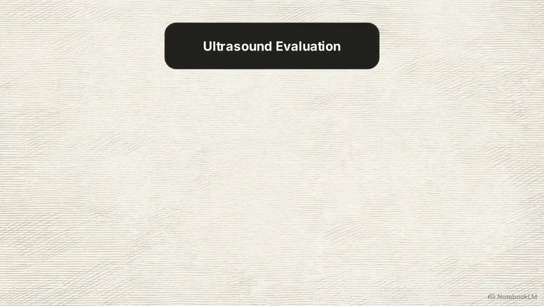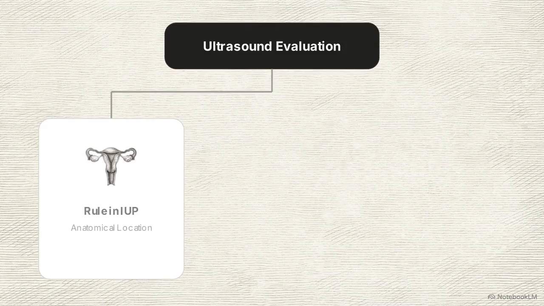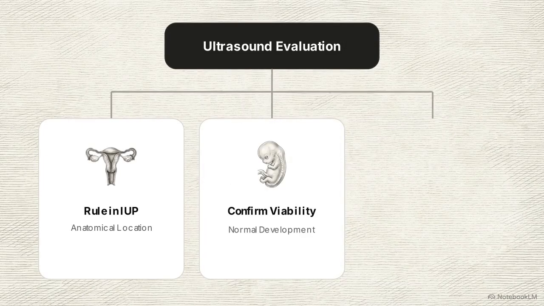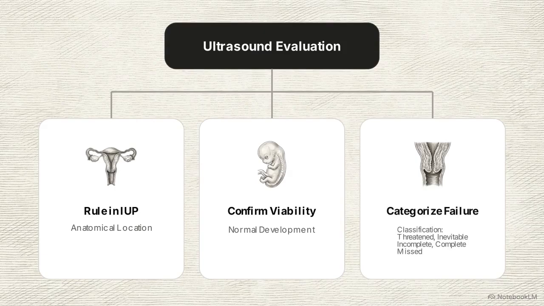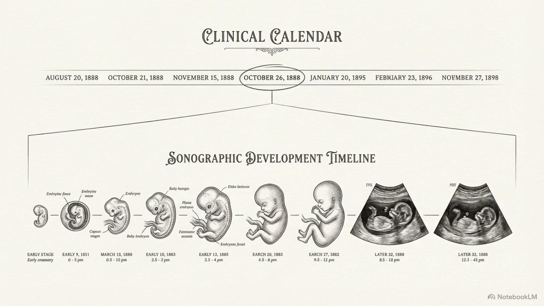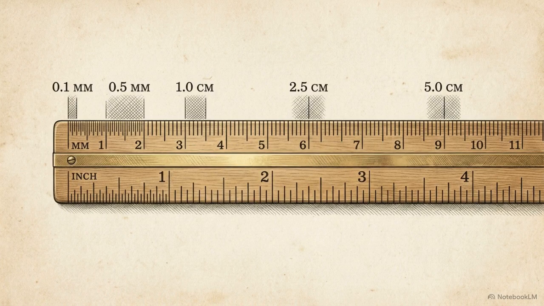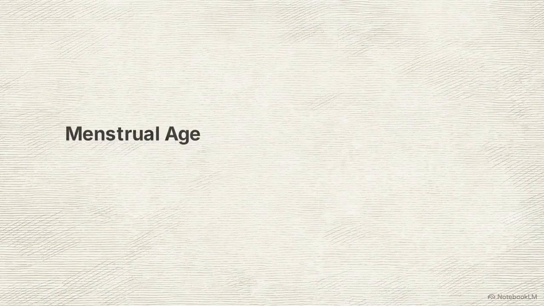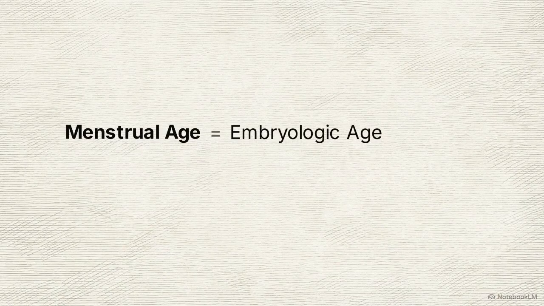They must systematically evaluate the anatomy to rule in an intrauterine pregnancy, confirm its viability, or explicitly categorize the exact mode of failure. Every sonographic reference relies on a single foundational dating metric, menstrual age. This is the baseline from which all normal development and abnormal deviations are measured. Menstrual age is calculated by taking the true embryological age and adding exactly 14 days.